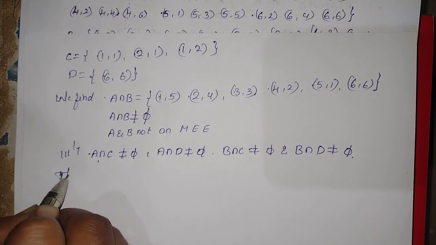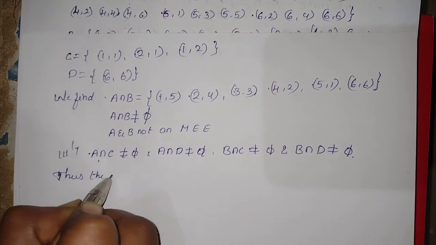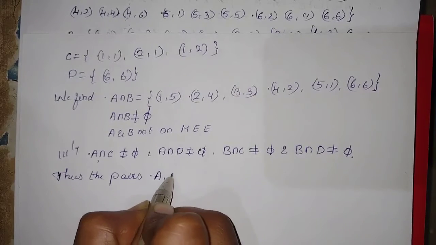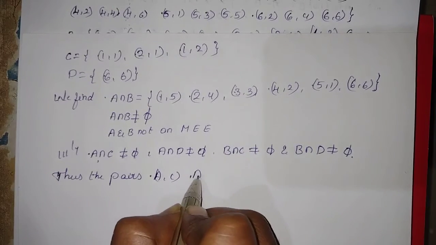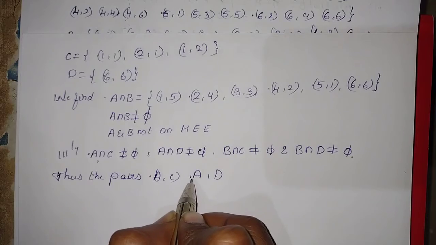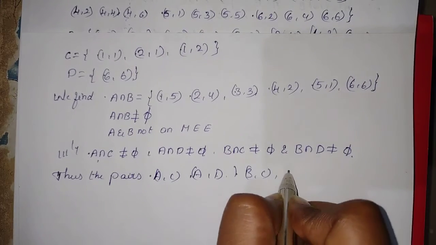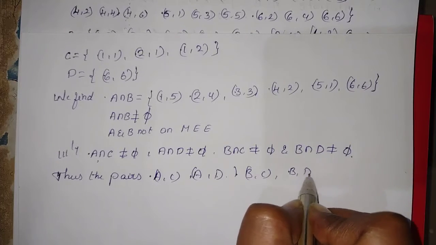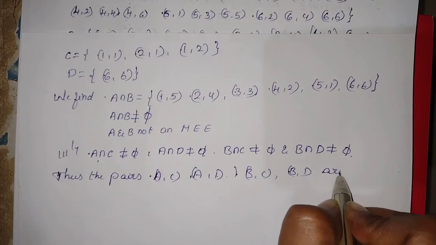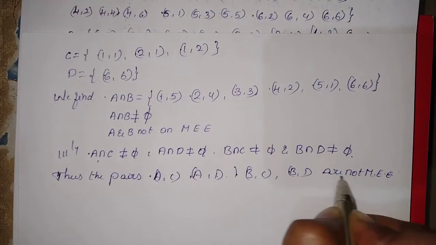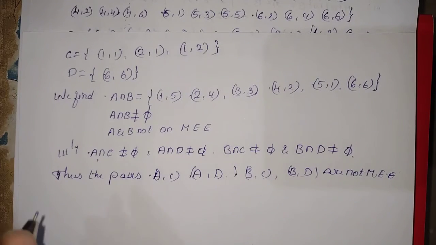Thus the pairs A, C; A, D; B, C; B, D are not mutually exclusive events.